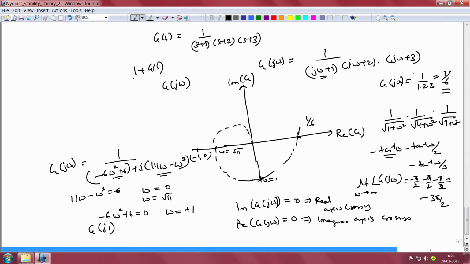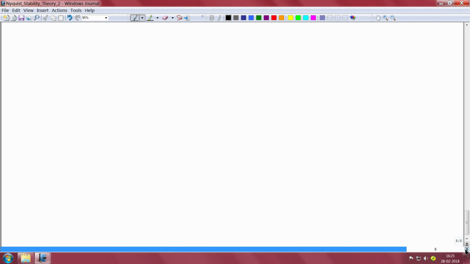In other words, the closed loop poles of the overall system, namely G(s) by 1 plus G(s), are all on the left half of the complex plane. Now, let us take one more example. G(s) is equal to 1 by s times (s plus 1).